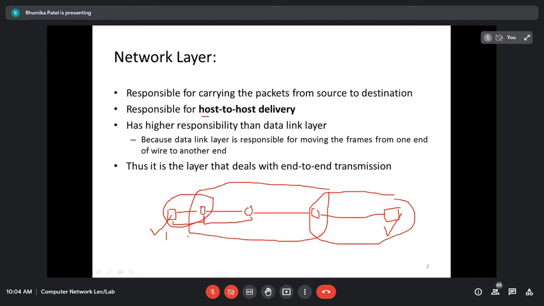So that is the responsibility of the network layer, and that is why the network layer uses the IP address, because the IP address is unique for each and every device on the internet, on the network. Whereas the data link layer uses the MAC address, the physical address. So this device is going to have a physical address, and each and every device is going to have a physical address which cannot be changed. Whereas the IP address is unique too. MAC address is also unique, but the network layer is responsible for source to destination.